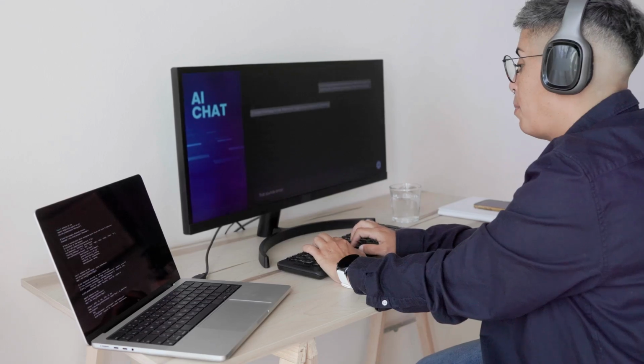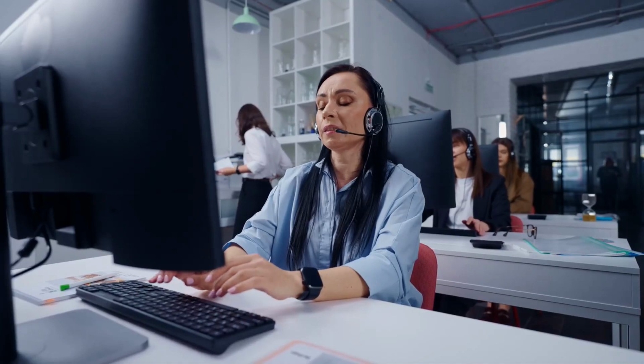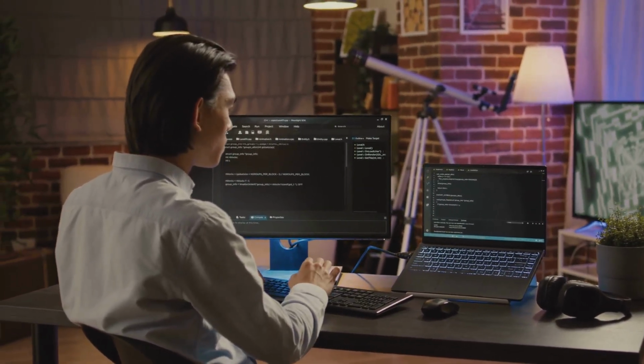Let's start with one of the most popular applications of LangChain, chatbots. These AI-powered conversational agents have become ubiquitous, from customer service on websites to virtual assistants on our smartphones. LangChain provides the perfect toolkit for building sophisticated and engaging chatbots.